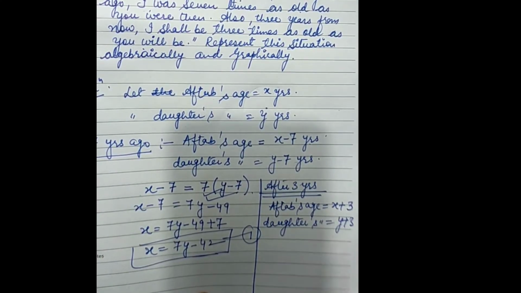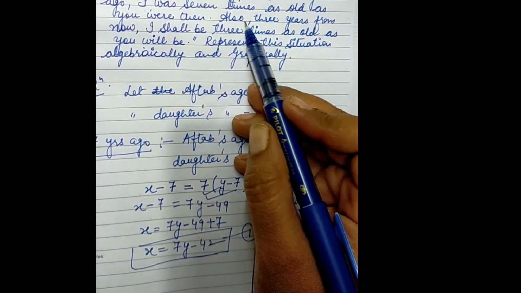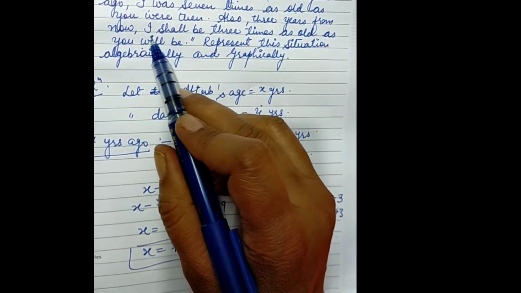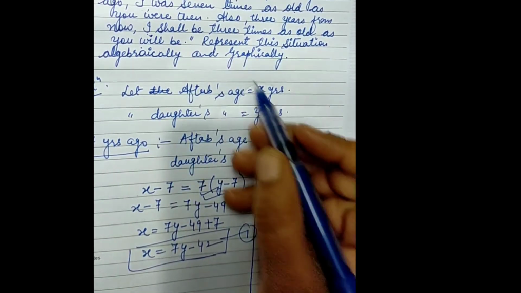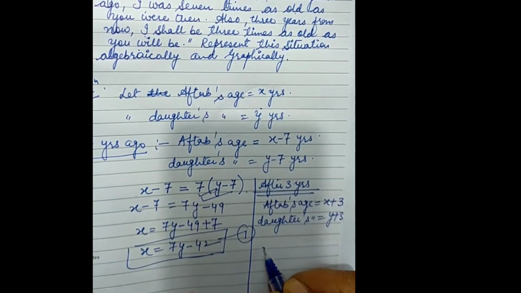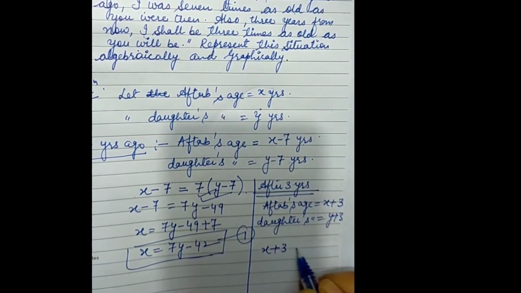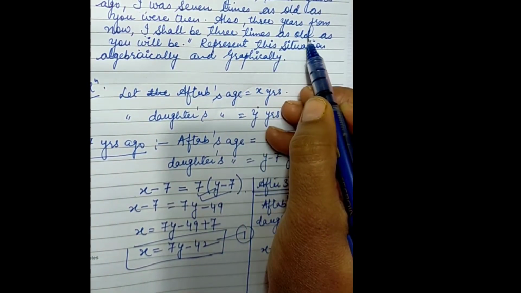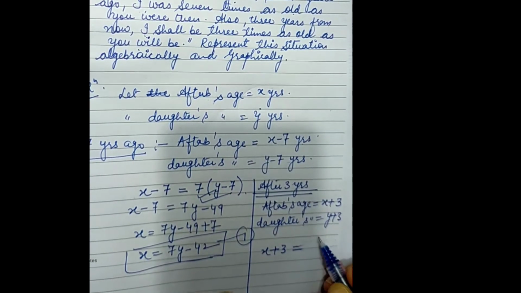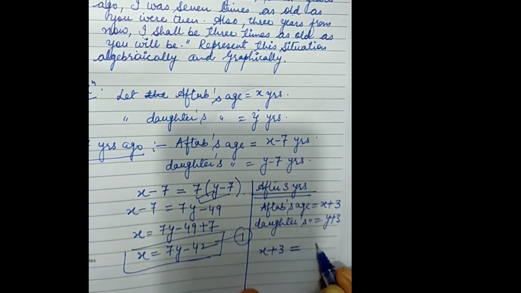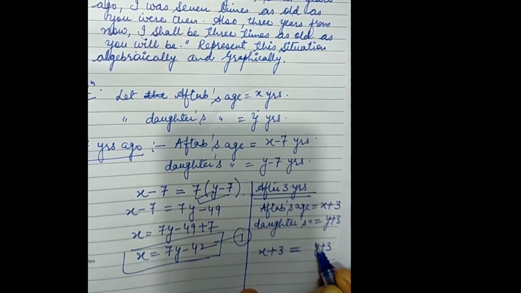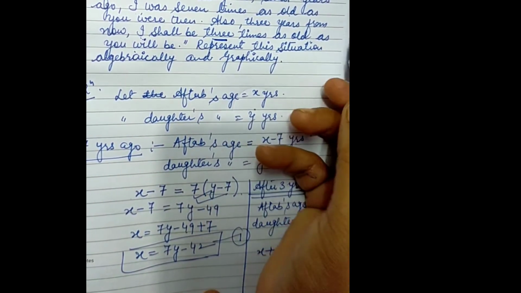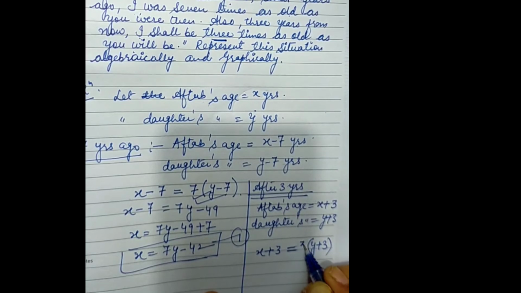Now the situation is after 3 years from now, I, meaning Aftab, shall be 3 times as old as you will be. You will be means daughter will be y plus 3, and Aftab will be 3 times as old as she will be.